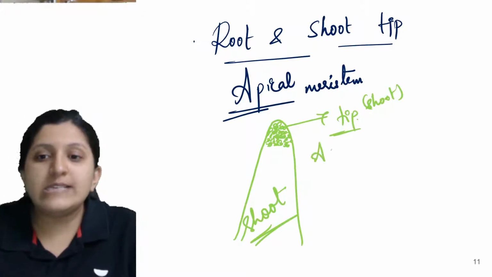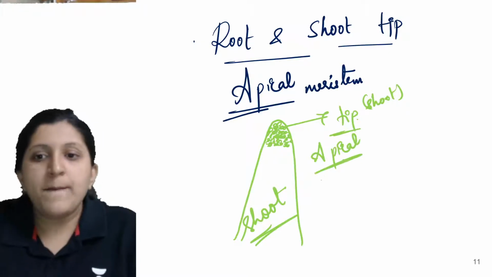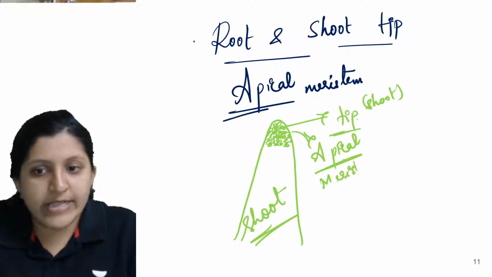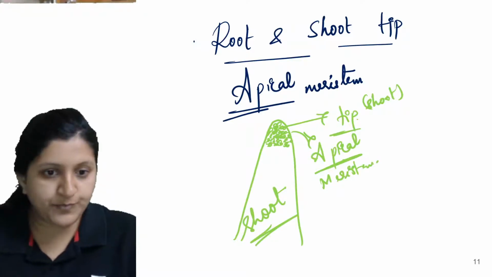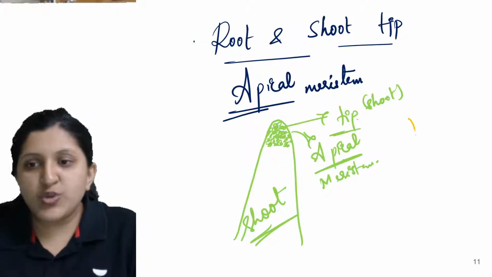So this is the apical meristem. Okay, so this part. All right, so I'll just label this. Now we'll see the root tip as well. Just a second. Okay. So now let's say this is a shoot tip now.